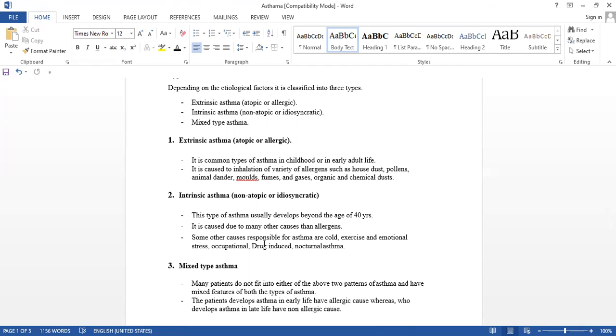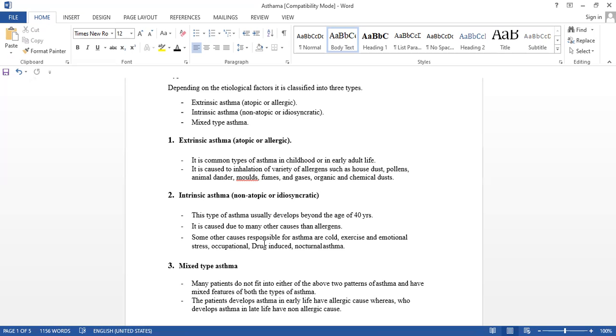Keep in your mind that this is the common type of asthma when it takes place in childhood, or we can say early in adult life. It is caused by inhalation of a variety of allergens. This is mainly due to allergy. Which type of allergy? Any type of allergy.